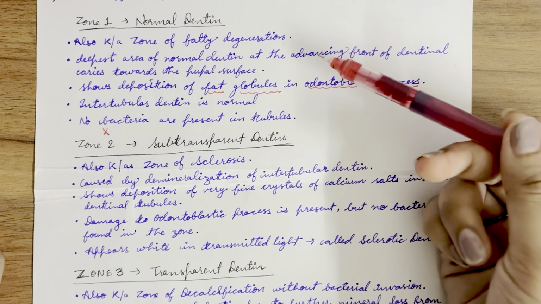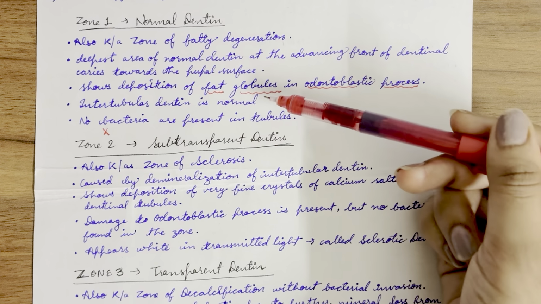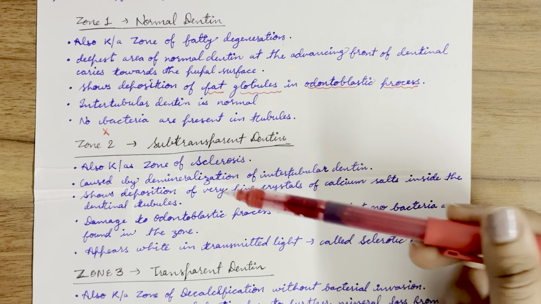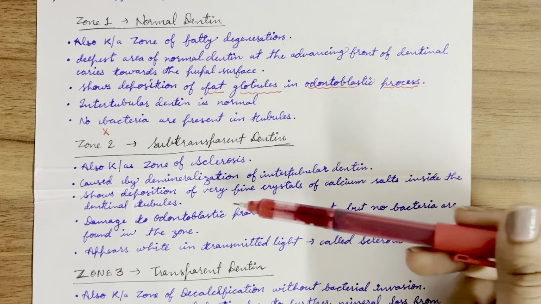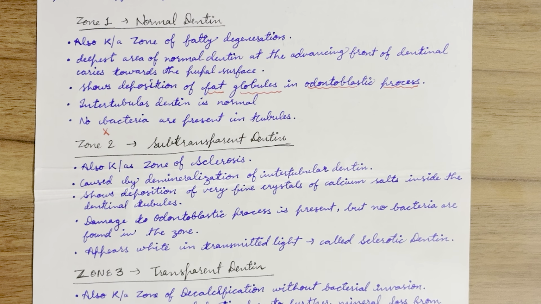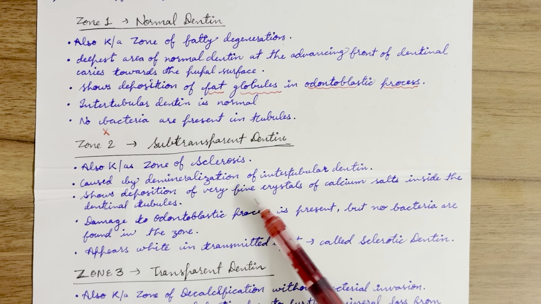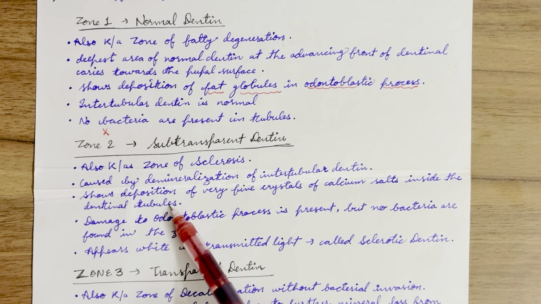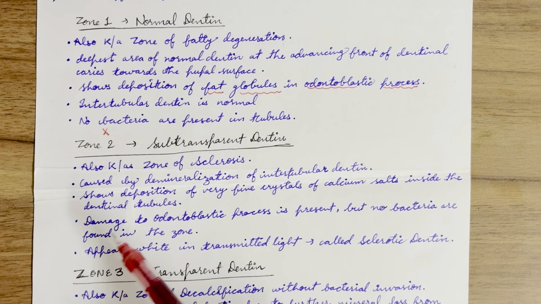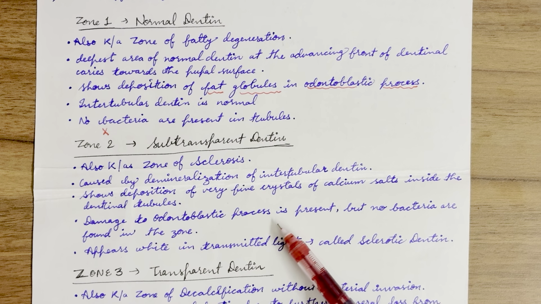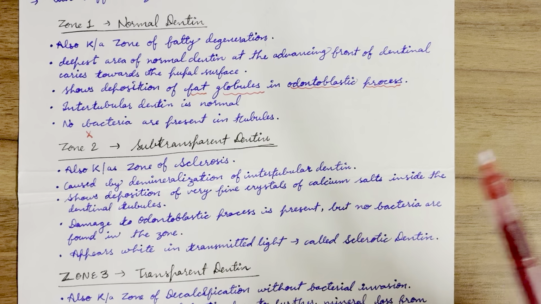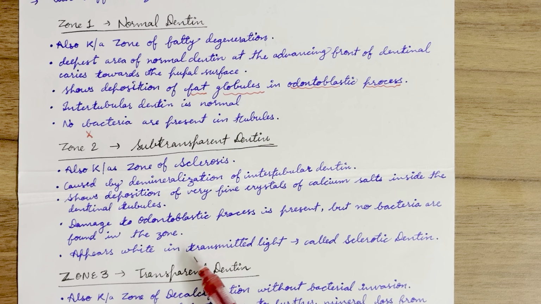Now, in normal dentine, intertubular dentine is normal, while in subtransparent zone, intertubular dentine is demineralizing, and it shows deposition of very fine crystals of calcium salts inside the dentinal tubules. Damage to odontoblastic process. No bacteria are found in this zone also. It appears white in transmitted light.